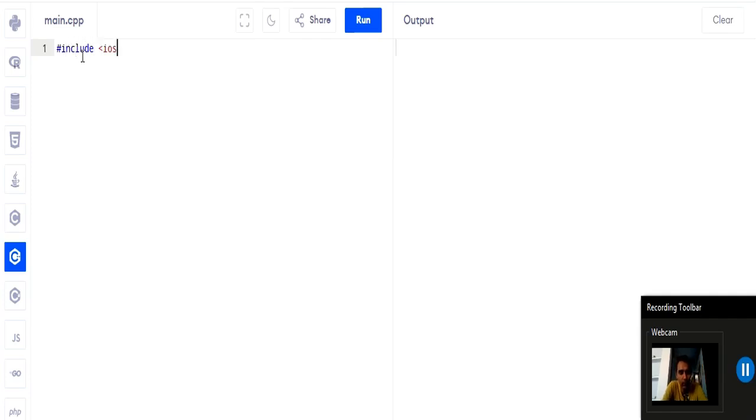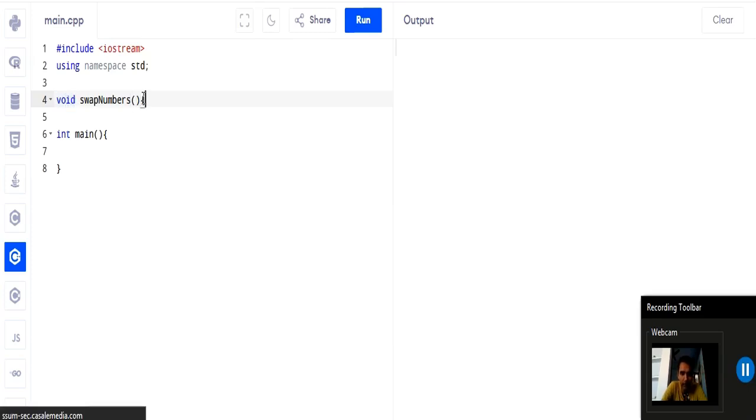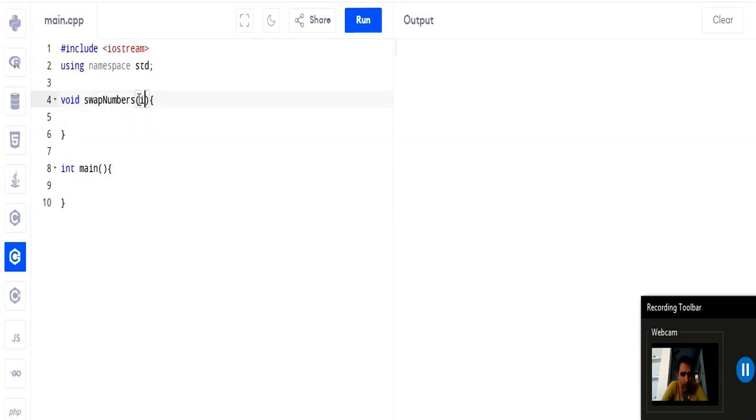#include <iostream>, using namespace std, then here is your main function. I'm going to create one function here. I'm going to take a void function, swapNumbers. Why have I taken void? Because it is not going to return any value. Inside swapNumbers I am passing int &i and int &j.